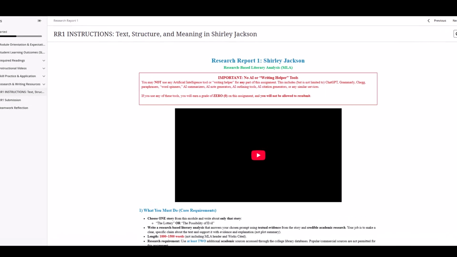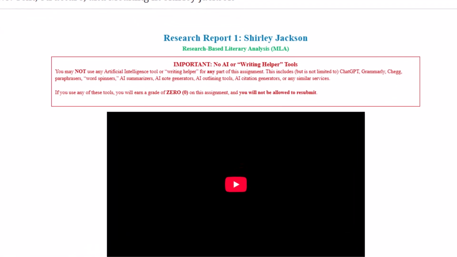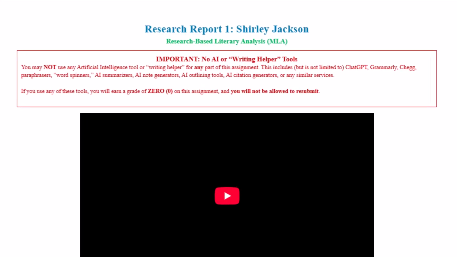When you come into the instructions, the first thing you'll see is a reminder that we do not use AI in this course. This is a writing course, research-based, and you have to show that you know how to do all of those things before you can start using ChatGPT or Chegg or Grammarly to help you do them. This also means that you cannot use AI translators, paraphrasers, summarizers, note generators, outliners, citation generators, or any other similar service in order to help you on your essay.